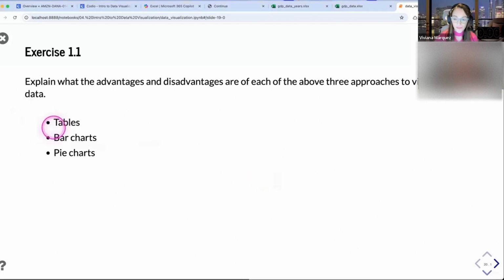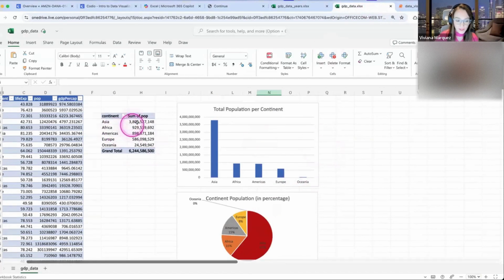So the tables are very useful when you want the exact number, down to the last digit. For example, if my boss told me, "I want to know exactly how many people we have on each continent because I'm going to send every person $1," I need this visualization because I need to tell my boss exactly how many dollars he needs to send away. I don't know why he would do that, but okay. If the exact number matters, the table is the best one.